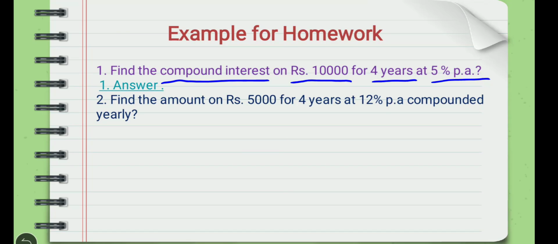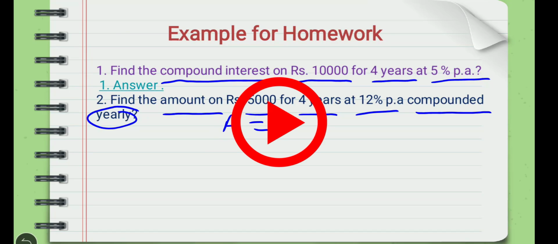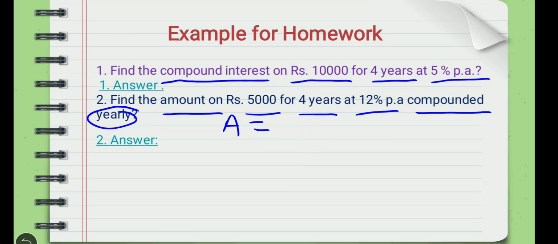So here you have to use the formula for amount directly to calculate amount. Principal is 5,000, n is 4 years, rate of interest is 12% per annum, compounded yearly. It means you have to use the formula for amount in compound interest. Pause this video for a minute, calculate your answer and comment in the chat box.